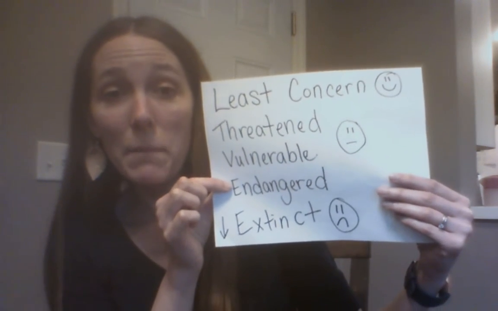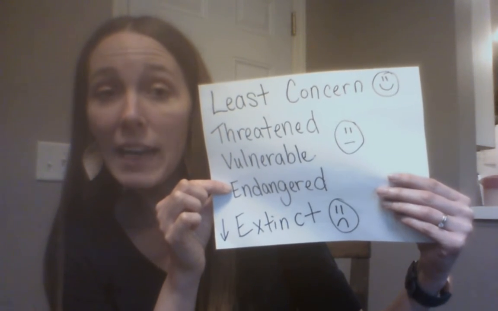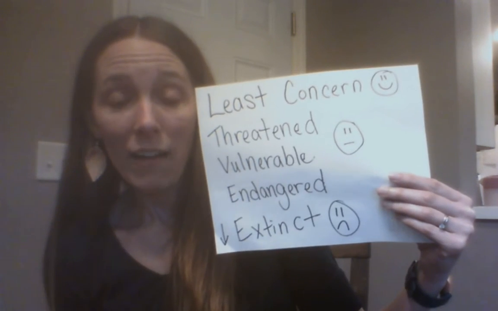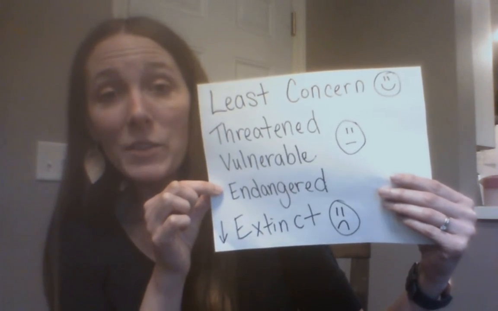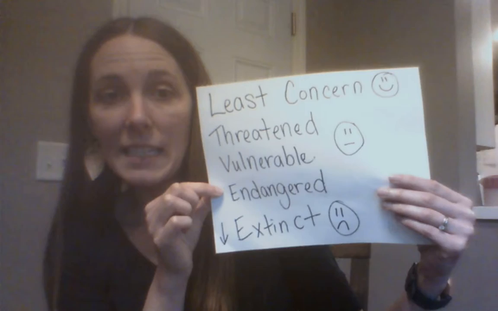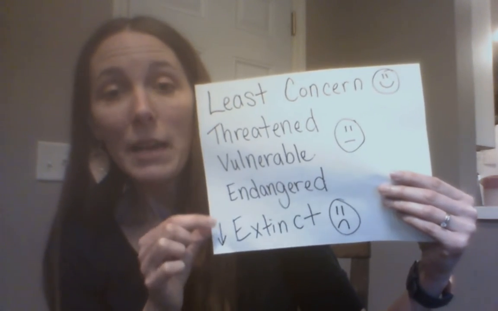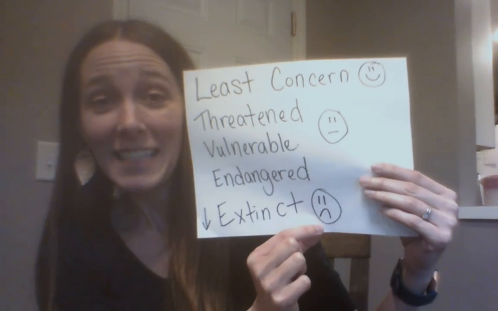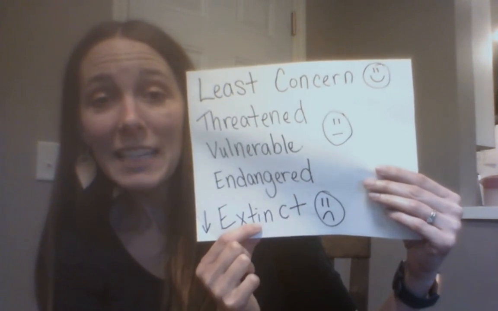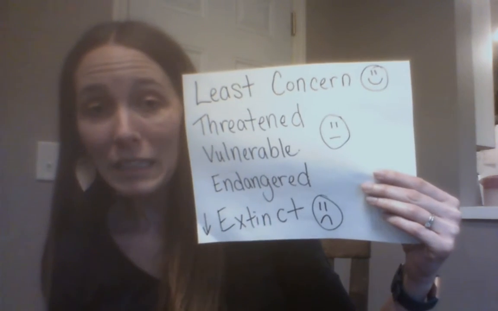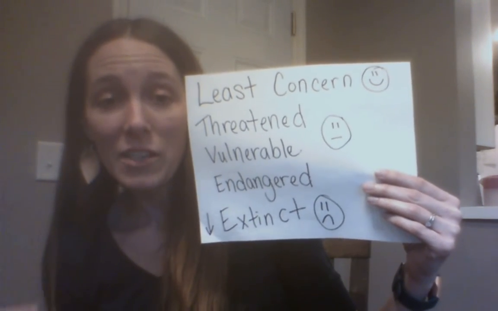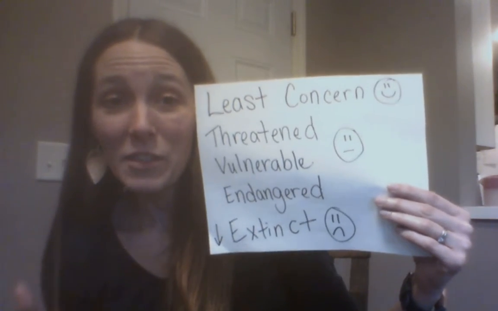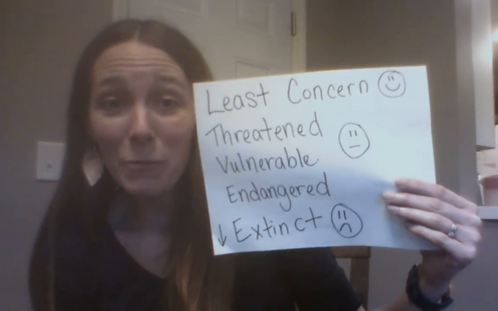Endangered animals, some of them might be even kept at like an animal sanctuary where they are protected and taken well care of. If those efforts don't work and more of that species dies out, then that's when an animal can become extinct. Extinct is the saddest out of all of our faces here, because extinct, the word extinct means that the animal has died out completely. There is nothing more we can do to help that animal because it's gone. It's gone from the earth and there's no more of it left, and we can't bring it back.